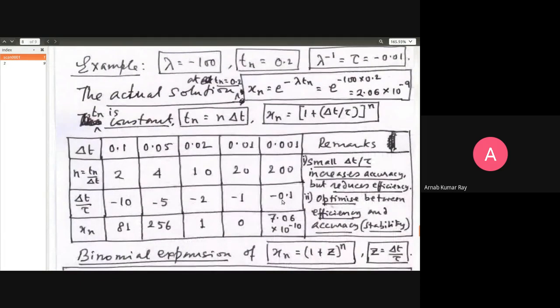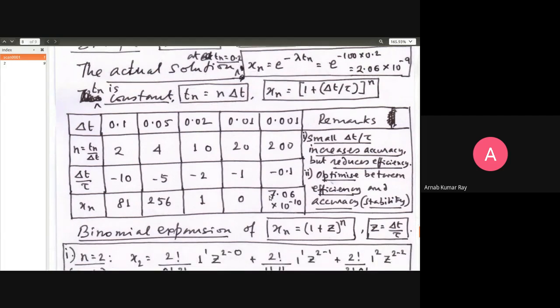Now you have got 1 minus 0.1, which is 0.9. It has become less than 1. Now you raise this thing to 200. 0.9 raised to 200 will give you something that is more reassuring: 7 into 10 raised to minus 10, which is 0.7 into 10 raised to minus 9, off by a factor of 3. It's just like 3 times 0.7, like 21. 21 by 7 is 3. So now you are getting a convergence.